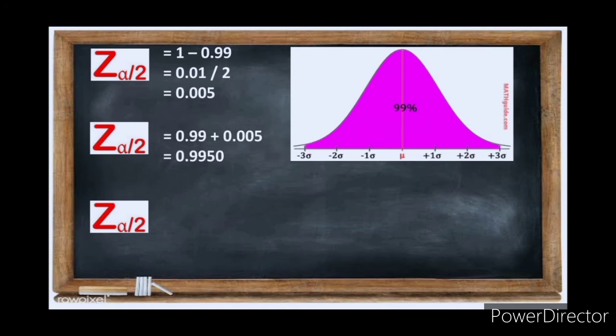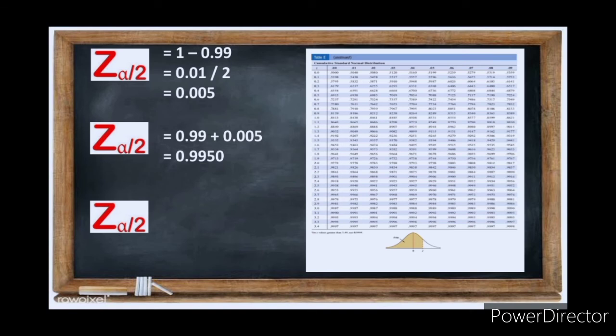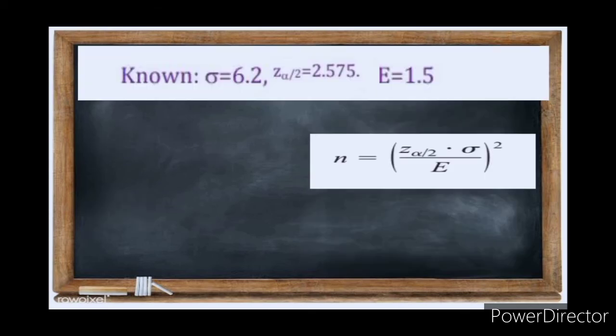And if we add 0.99 plus 0.005 is equal to 0.9950, and we use the table E for that, we come up with the value of the confidence level equal to 2.575.